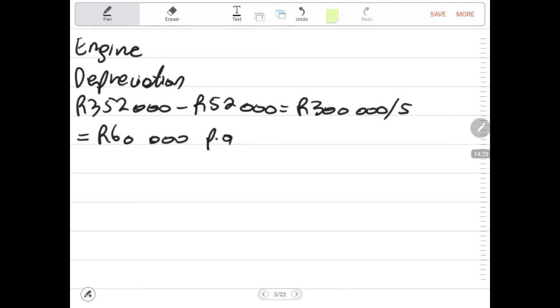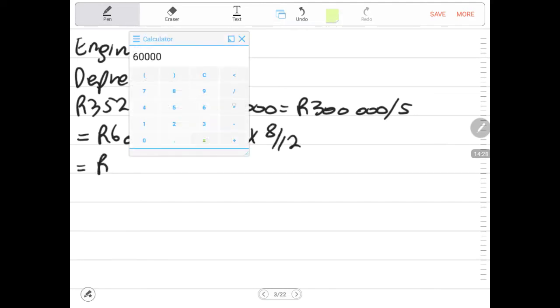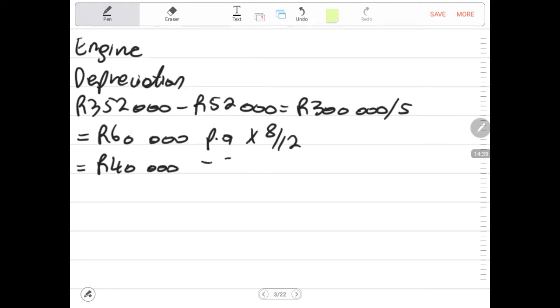This is depreciation per annum, but we need it for 8 months. Divide times by 8 over 12. Then we will get our depreciation only for 8 months, times by 8 over 12 months in a year. Then we get 40,000 rands, which is depreciation at 31st of December 2012. This is the engine separately.